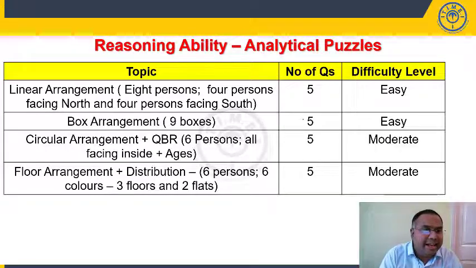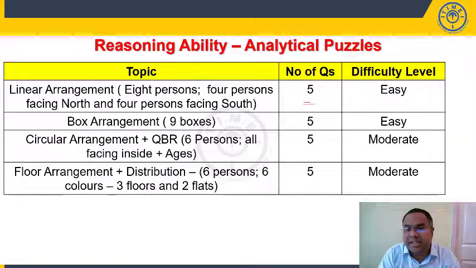You can see linear arrangement. We have 8 persons, 4 persons facing north and 4 persons facing south. We have 5 questions. This can be classified as easy. Why we are saying this is easy is that 4 persons facing north and 4 persons facing south is directly given in the data itself.